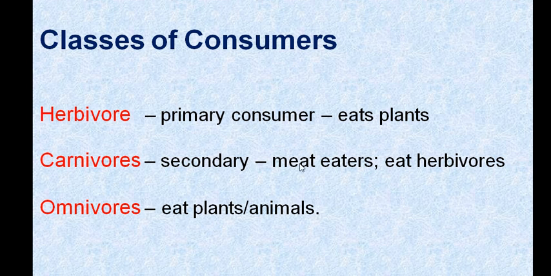For example, we human beings can be included, as we eat primary consumers, meat, everything. The next one is omnivores. Omnivores eat plants as well as animals. So these are the three categories: herbivores, carnivores and omnivores.